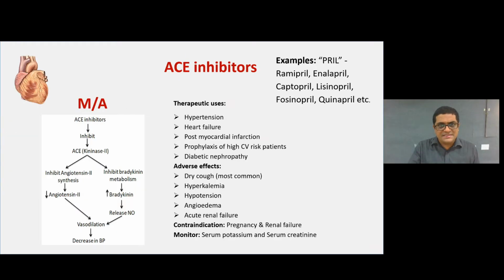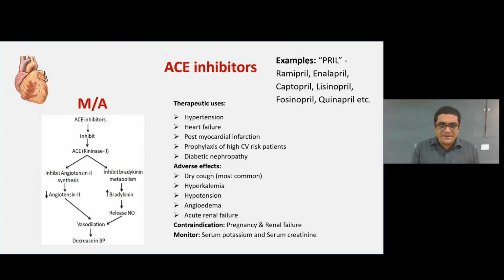Now let us discuss each and every drug in detail. First, ACE inhibitors. All prils are included in the ACE inhibitors, like ramipril, enalapril, captopril, lisinopril, fosinopril and quinapril. Mechanism of action: we all know the renin-angiotensin system pathway.